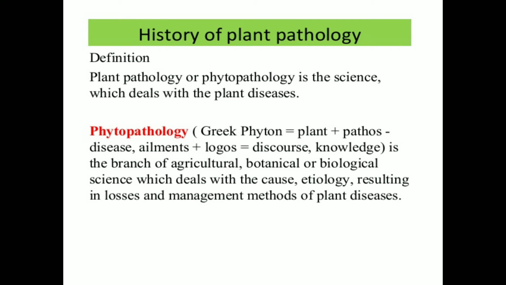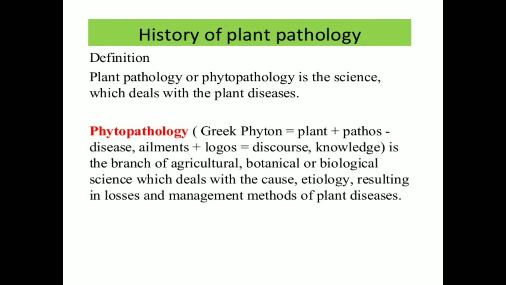Different methods of management are available, for example the cultural method, physical method, mechanical method, biological method and chemical method, which we use for the management or control of that disease. So this is the total definition of phytopathology.